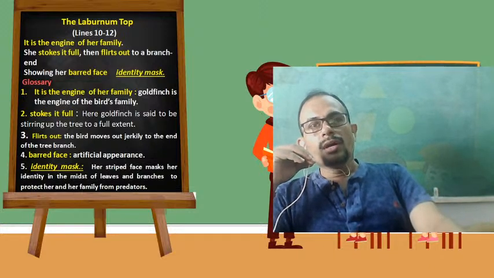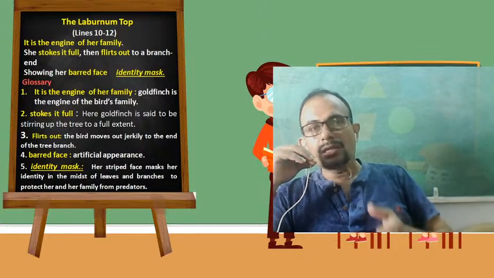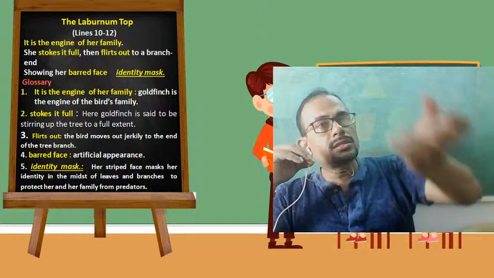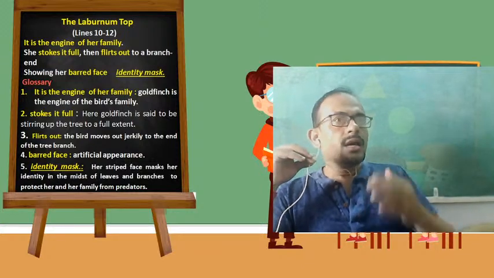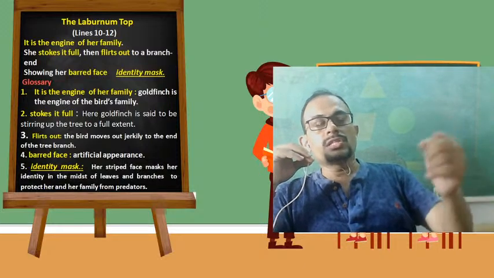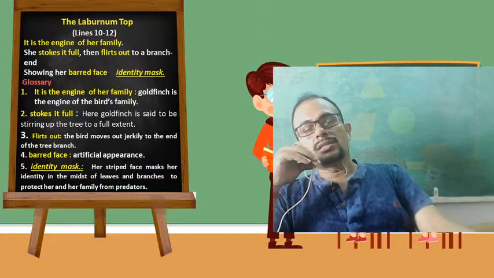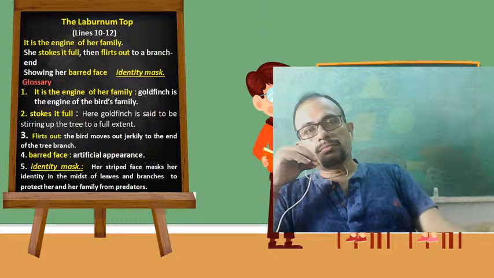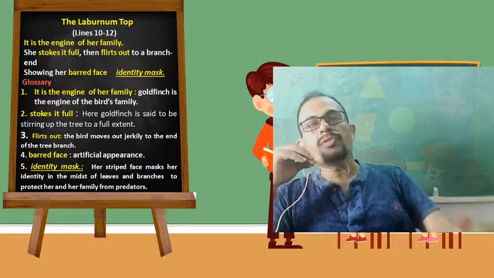Therefore her face is used as a mask here. A mask is something which hides the original appearance of something. So as her striped face resembles the color of the tree, it works as a mask here.